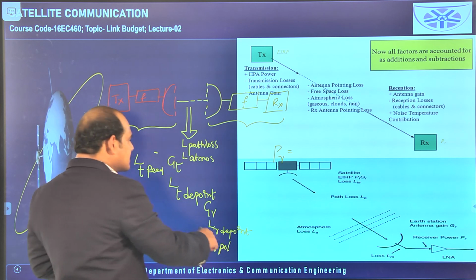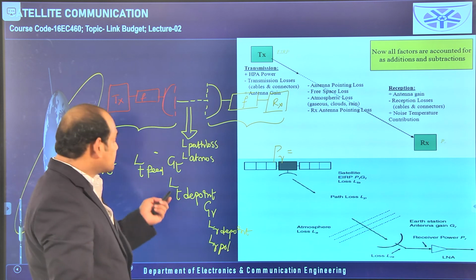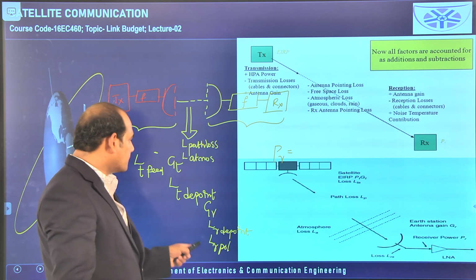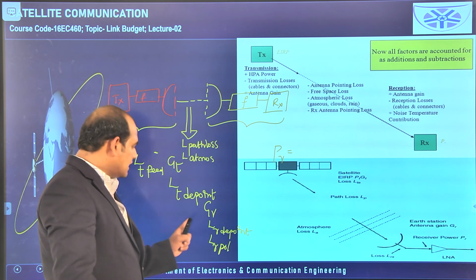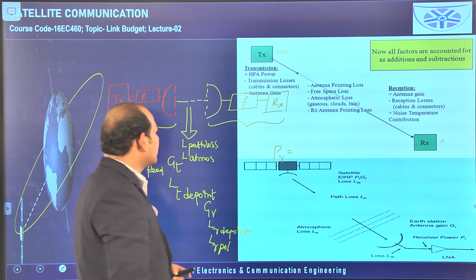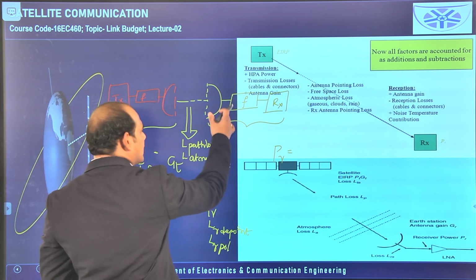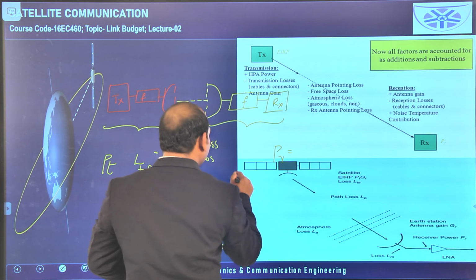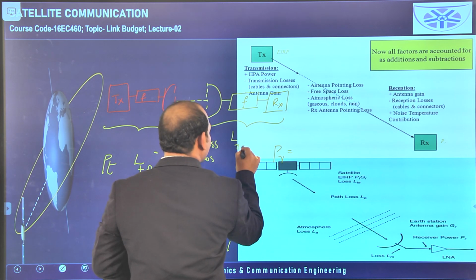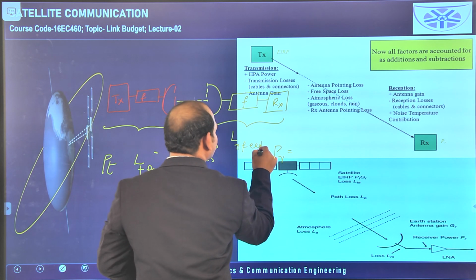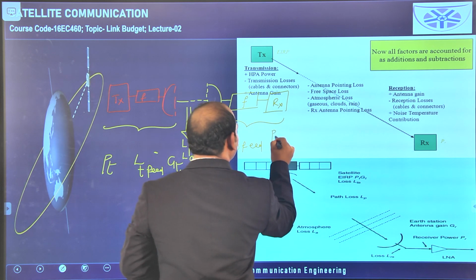This loss is not available on the transmitting side, so you have to remember that. Polarization loss is not available for the transmitting antenna; it is available for the receiving antenna only. After that, if you come to the feeding network, here also loss is available, that is taken as loss on the receiver side due to the feeding network, and finally you will get the received power.